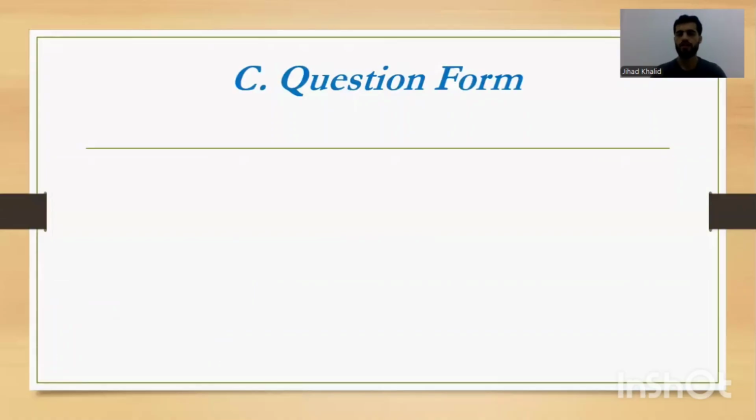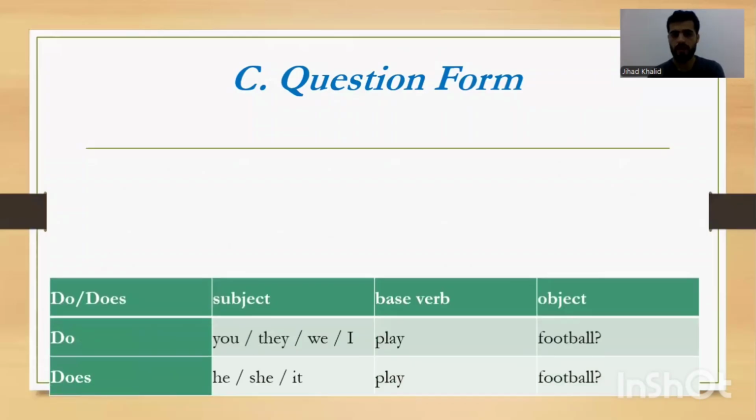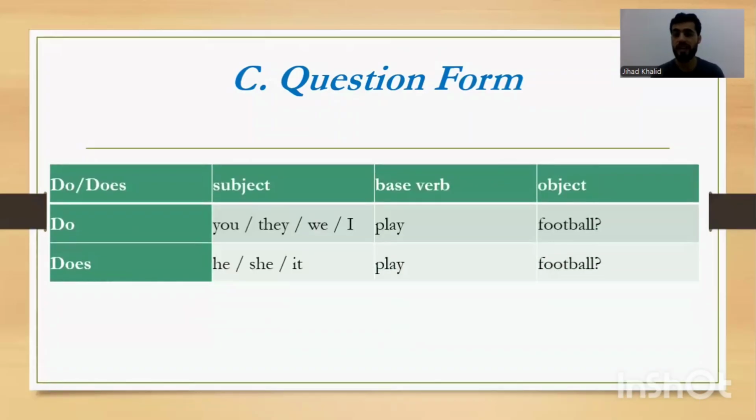Okay, then question form. Can you tell me the rule? Great job. So here we have do and does at the beginning of the sentence. This is really important. Whenever you want to make a question in the present simple tense, we must add do or does, and we put them at the beginning of the sentence. And then we have subject, verb base, object.